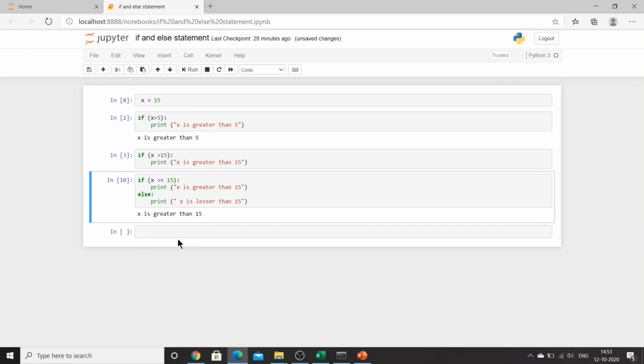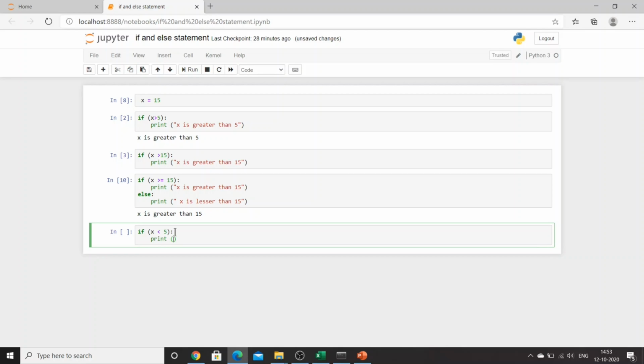Now come to another point. Let's say what I want, if x is smaller than 5, I'll print "x is lesser than 5", right? Now the second condition is elif. I'll use elif in this case because I want to give another condition. I want to print all the numbers which are coming between 5 to 10. x is greater than 5